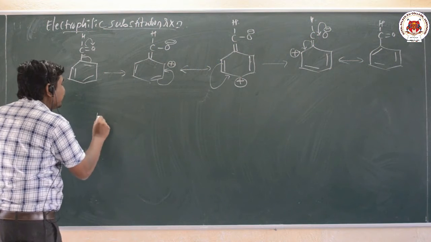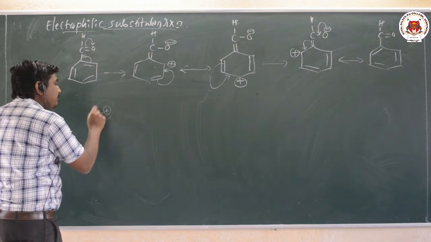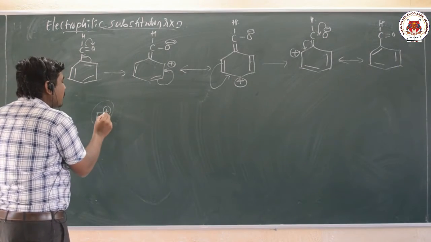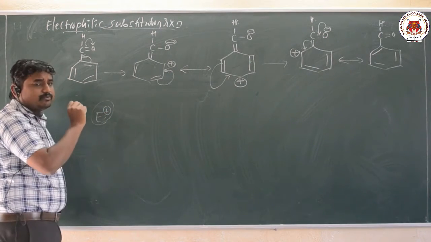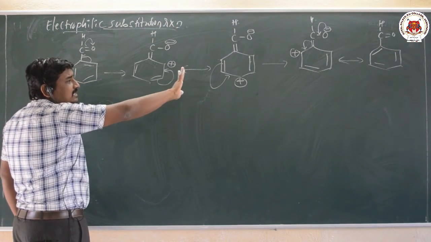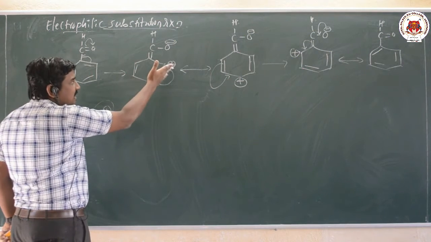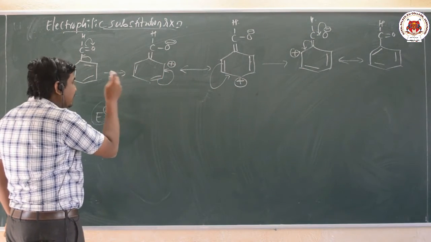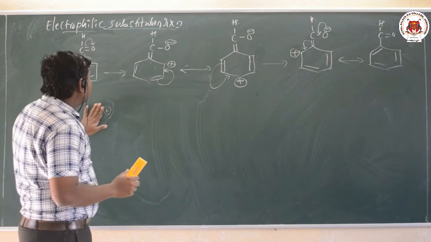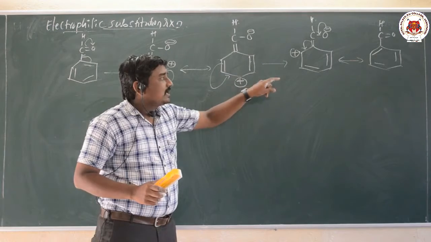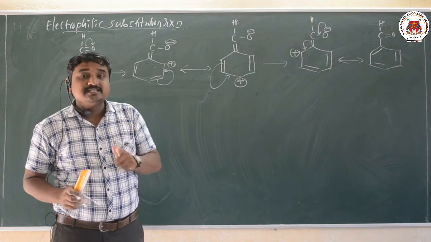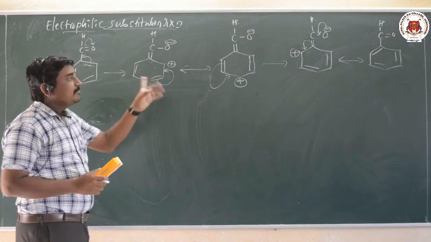Hence, the incoming electrophile, which is already an electron deficient species, will not occupy the ortho and para positions, because there the electron density is less, due to the positive charge present at ortho and para. Hence, the electrophile prefers the meta position, because compared to ortho and para, the meta position has a larger electron density. There is no positive charge. Hence, the electrophile prefers the meta position only.